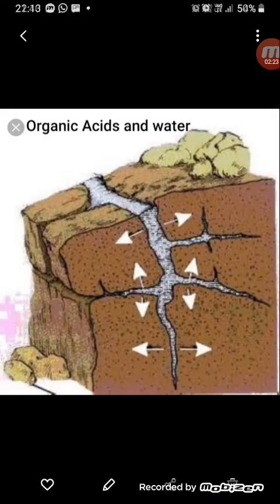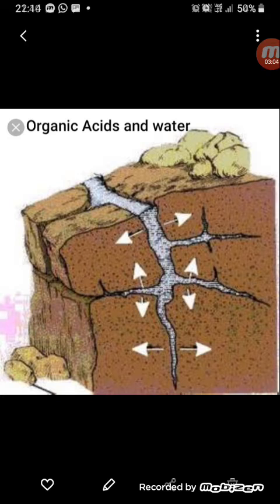Okay, so next we move on to the organic acids and water, and how they help in breaking down the rocks or the weathering of rocks. There are organic acids which are created due to the decomposition of plant and animal remains. So if a plant or an animal dies, organic acids are released from their decomposed bodies. Those organic acids help in breaking down the rocks because they react with the chemical composition of the rocks. Sometimes even water gets collected into those cracks which have already been created, and then the water exerts pressure and the rocks break down into pieces.